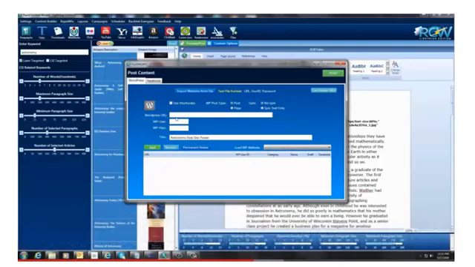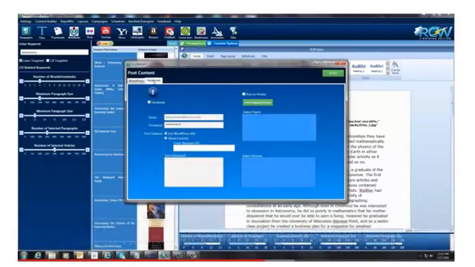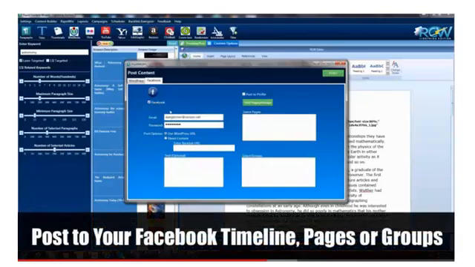So you can either enter the website that you want to post to right here and click add, and it will add it to this drop down list. I already have some that are in here, so I'm just going to select one, and it already has it, and it's saved for me, and I'm going to post this. This is also going to be posted on Facebook, so I'm going to check that box. Then I'm going to come over here and I'm going to click this little Facebook because I want it to go to Facebook. And you have three options here with Facebook.